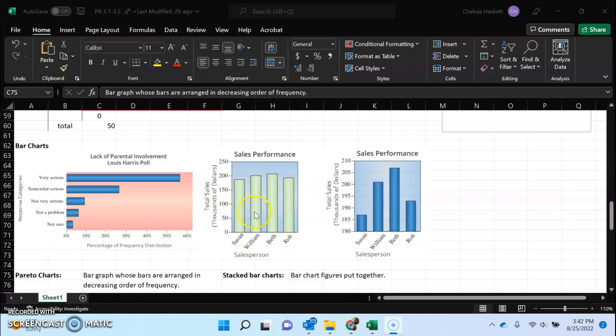These two bar charts right here actually show the same exact thing, or data, but it is shown differently. So in order for a graph to be unbiased, and just to look at it, we like to always start at 0 on our graph and go up, but it's really hard sometimes using that to see where different values are. So what we do is sometimes we zoom it in or we skip numbers, and that's what this one's showing. So they're talking about the same people, same numbers, but this one was the better graph overall.